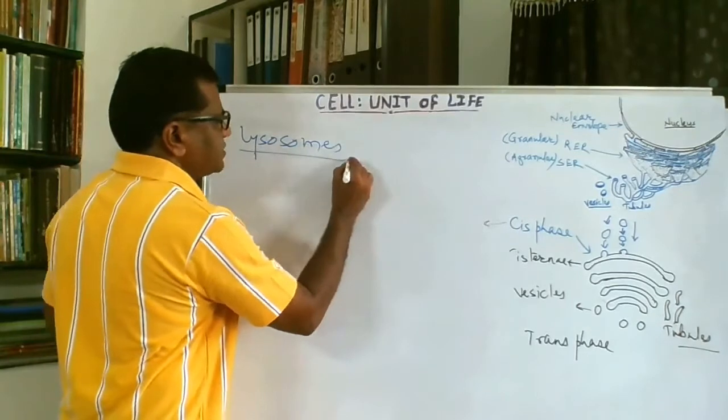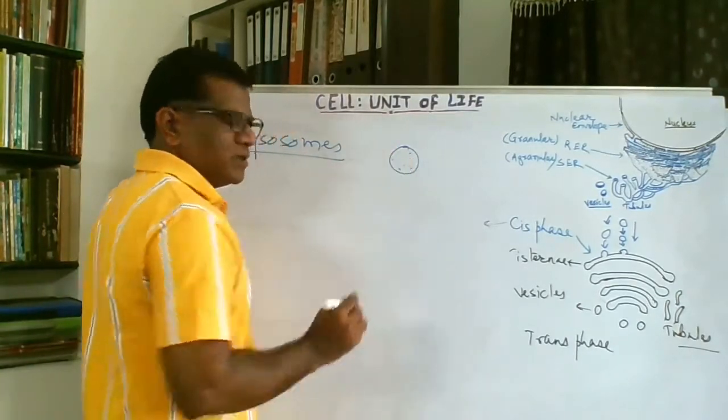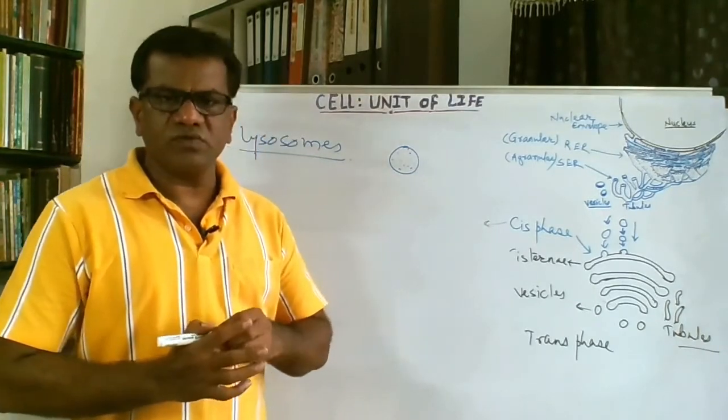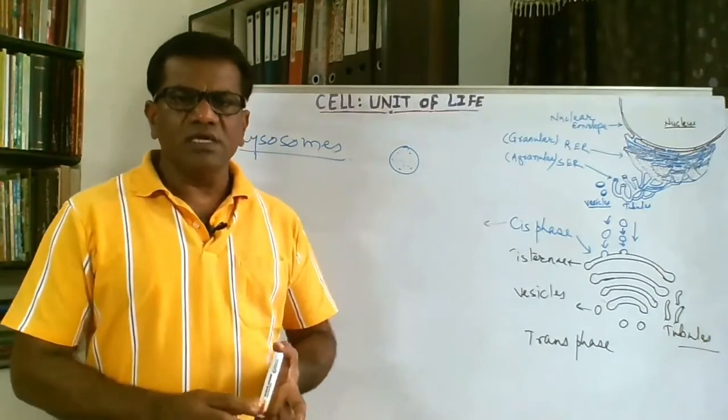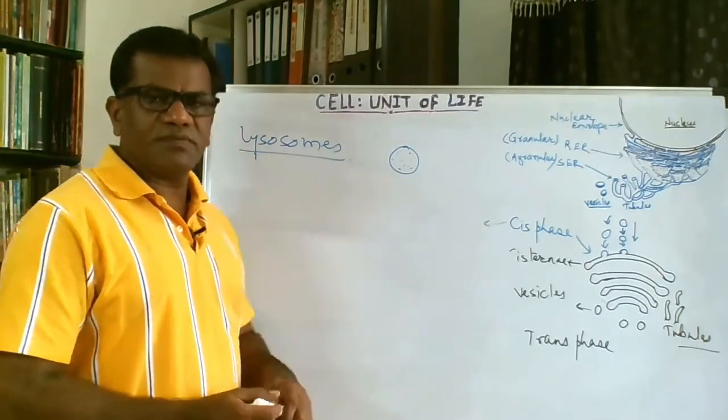These are simple structures, spherical tubules, vesicles. Lysosomes are just vesicular in nature, small vesicles or large vesicles depending on the number of enzymes present in them.